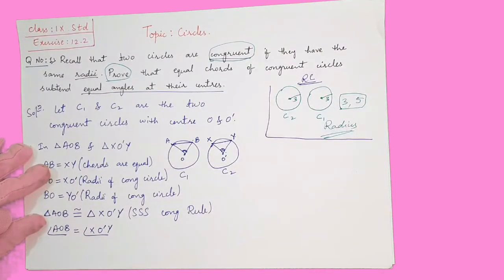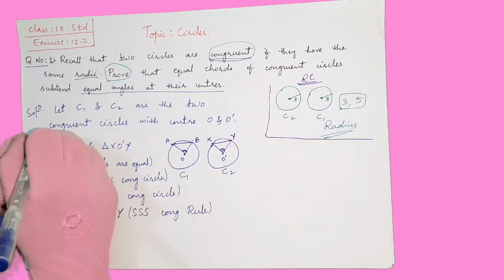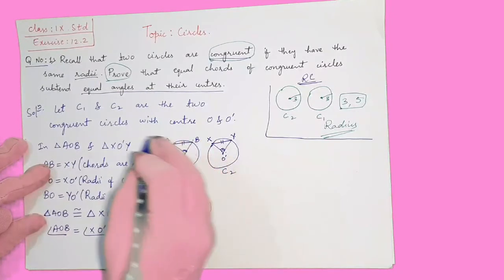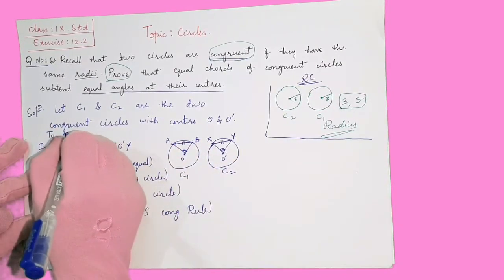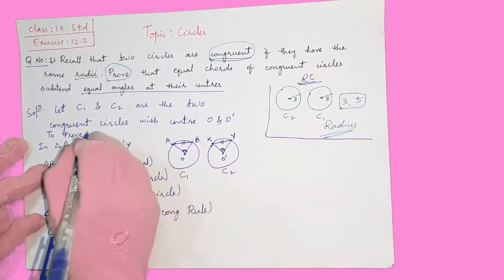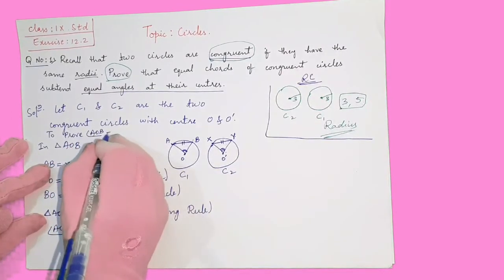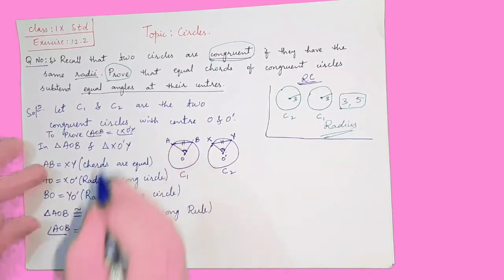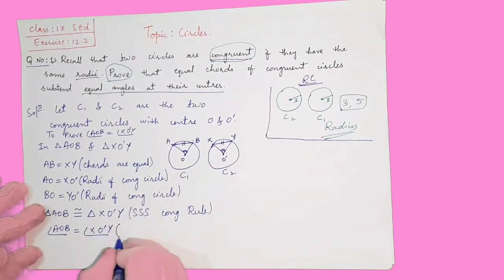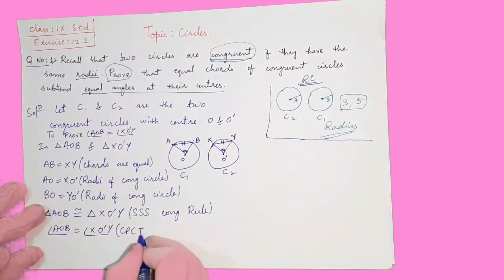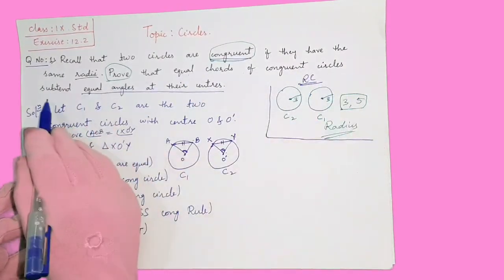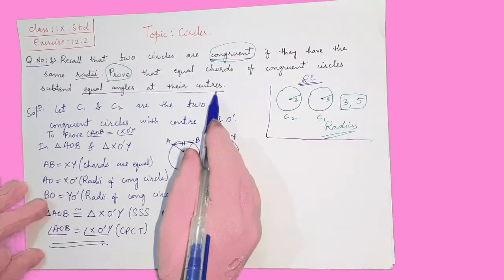So what was given in the question? It is already given that the two chords are equal, which is AB equals XY. And what do we need to prove? That the angles subtended, meaning the angles at the center, AOB and XO dash Y, are equal. So this is what you had to prove, which is your required result. It's nothing but the corresponding parts of congruent triangles. Therefore we can say equal chords of congruent circles subtend equal angles at the center.